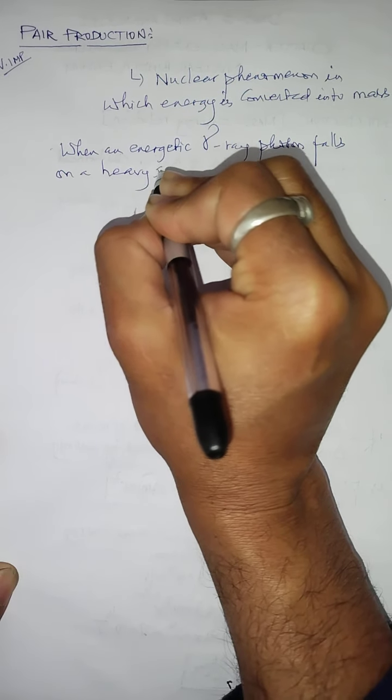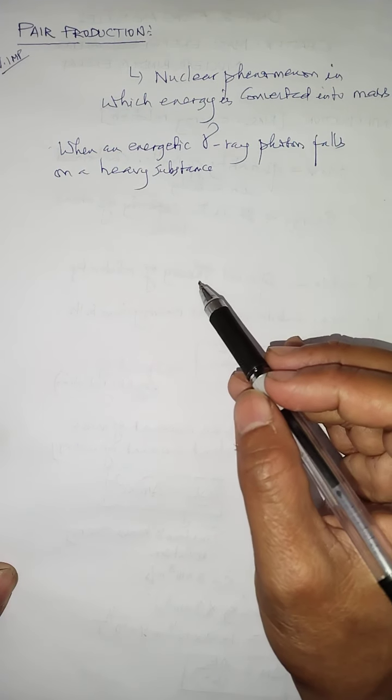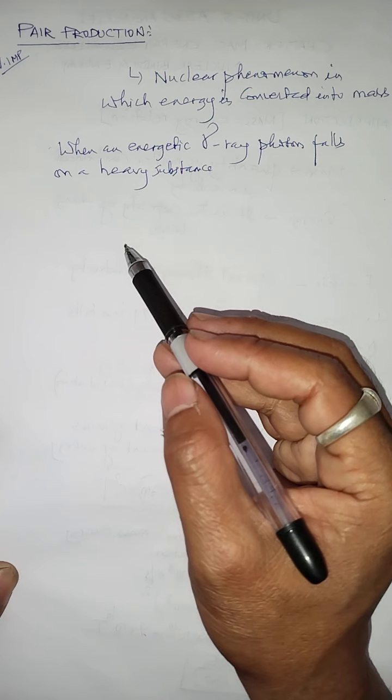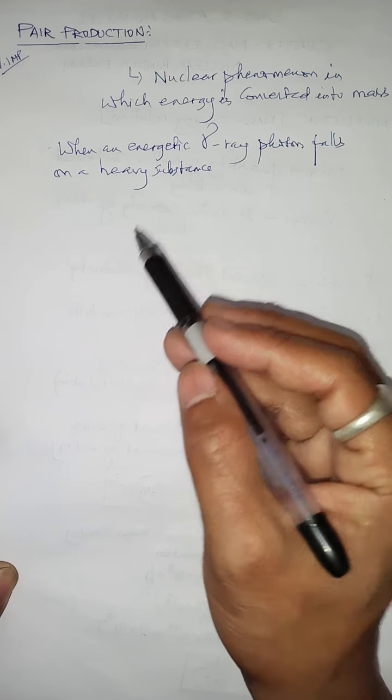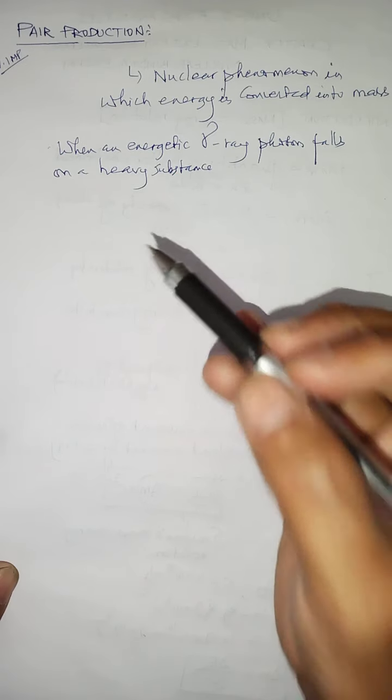Heavy substance means a substance which has high atomic mass and high atomic weight. When an energetic gamma ray photon falls on a heavy substance, this energy is absorbed by the nucleus of the substance.